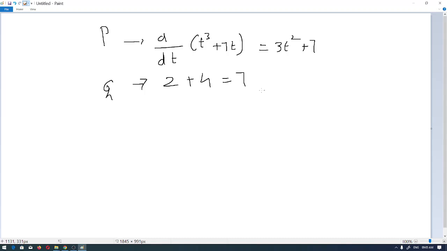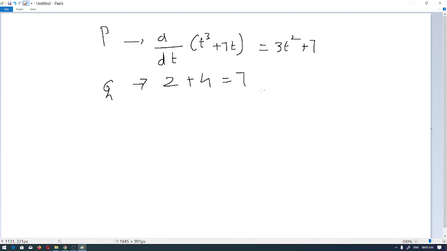Okay, so P: d by dt of t cube plus 7t is 3t square plus 7, right? The constant would be ignored. So it's again 3t square plus 7, right? So this is true. The second one is Q: 2 plus 4 is 7. No, this is false. But still it stands good.